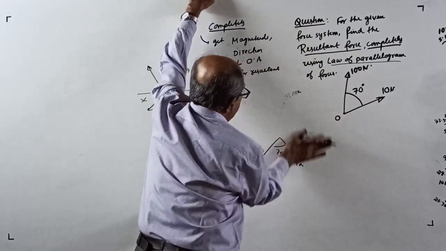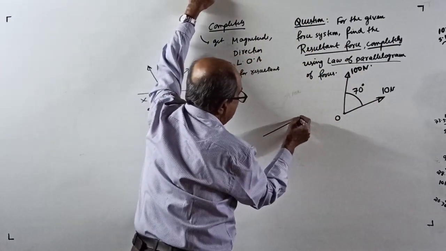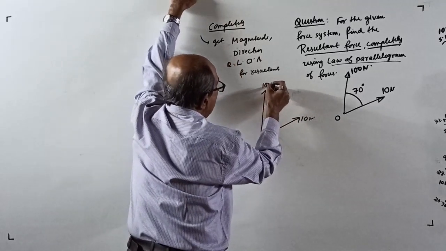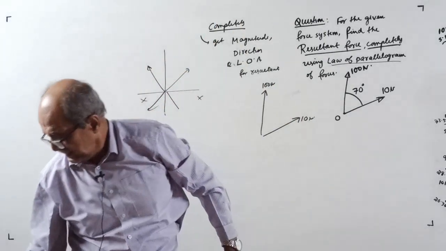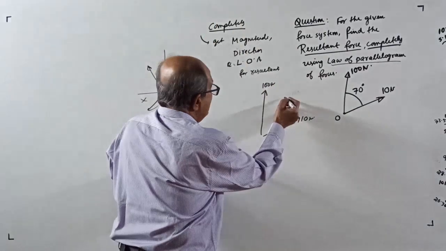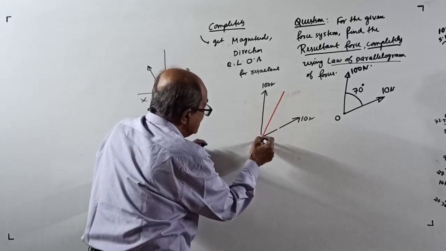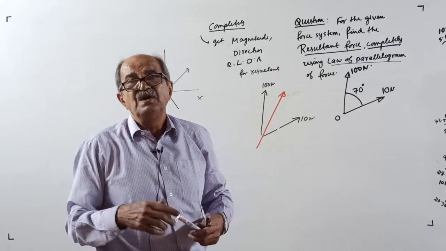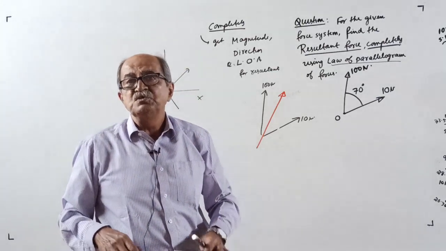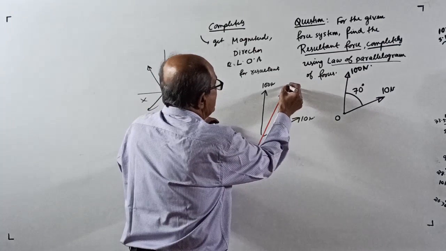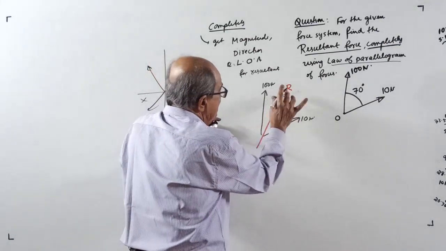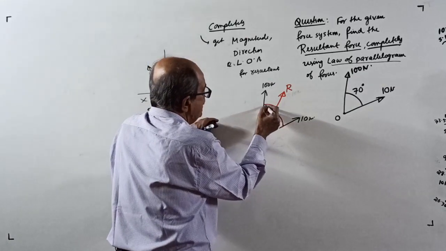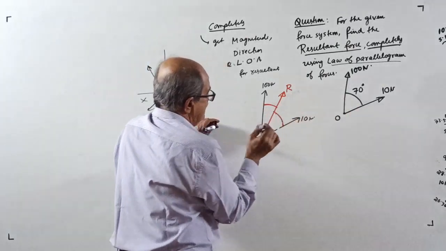Means, for example here, if a 10 Newton force is there, and one more force, 100 Newton, is there. Imagine the resultant is, see here, I am using some color. In the main notes I will use multiple colors, but in the sample notes, color is not there because it is only a sample. These are the resultant magnitude. If you require direction, you tell what this angle or this angle is. Of course, once you get this angle, you can get the other angle because the total is 70.